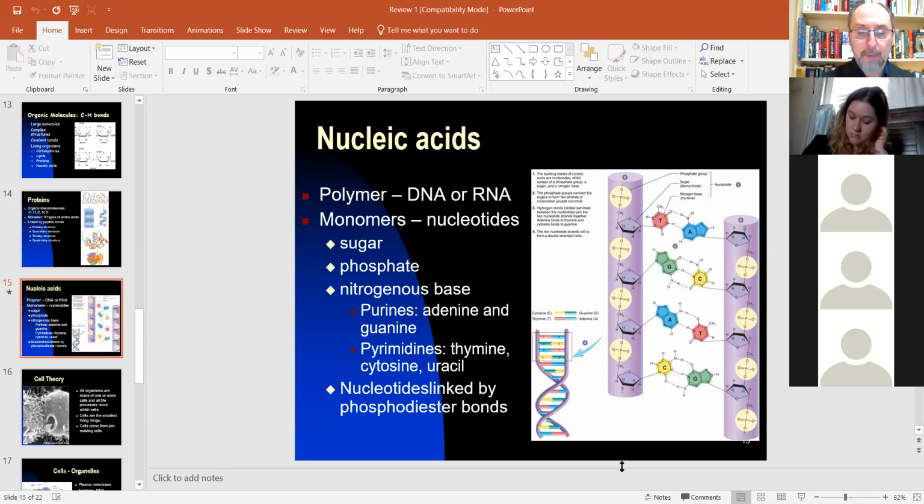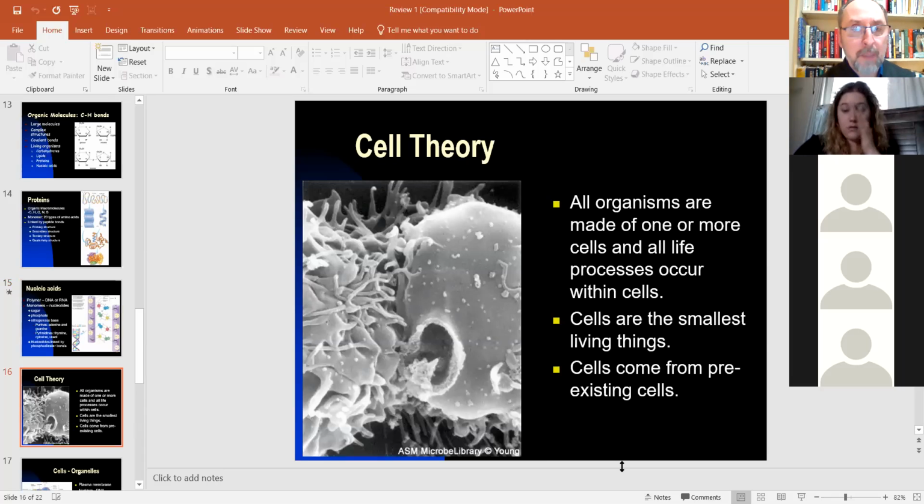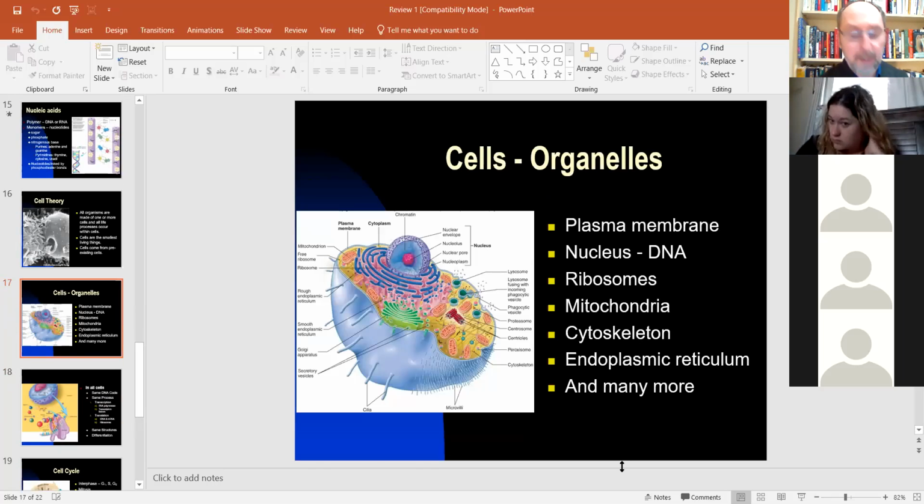Okay, so chapter 2, the chemical reactions, less important. More important, bonds and the important types of molecules. Chapter 3 goes over cells. Okay, smallest living thing, you have lots of different cells. You are made up of cells, billions of cells. Okay, cells themselves are made of smaller non-living parts. Okay, the first 4 of those organelles there are really important. Plasma membrane, nucleus, ribosomes, mitochondria. I'll ask about each of those. After that, less important.